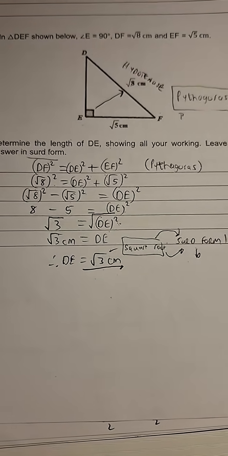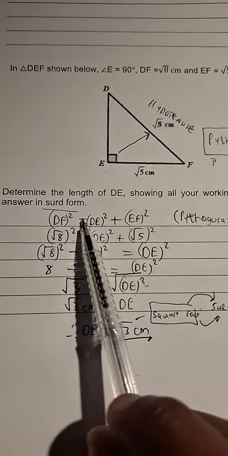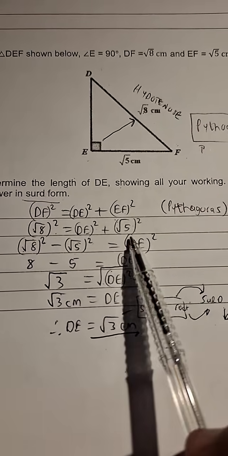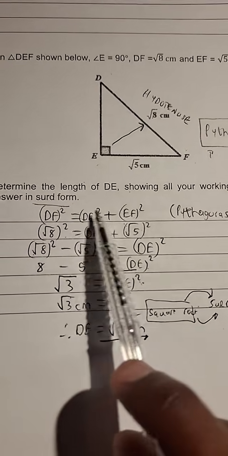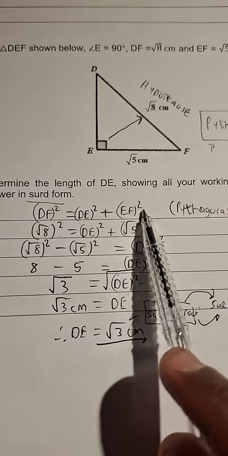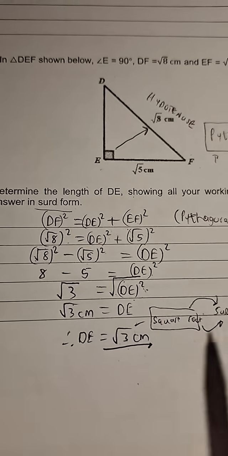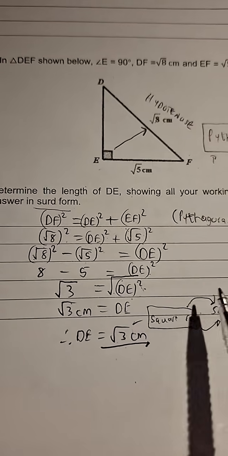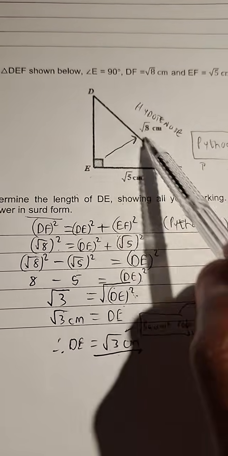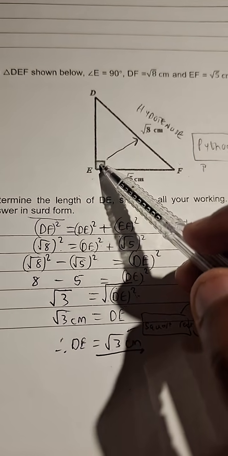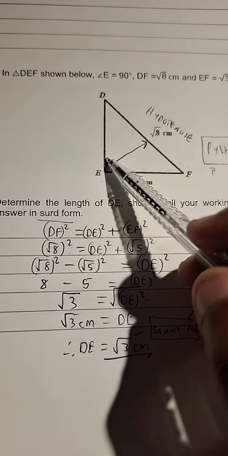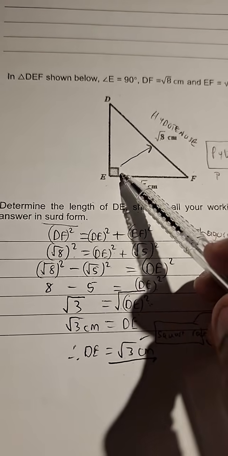Okay, so that's how we get that. Guys, the reason why I wrote this statement as you see it, is because I see some of you saying you should have written DE squared is equal to DF squared minus EF squared. Remember, this statement is written on the basis of the theorem of Pythagoras from its definition. Pythagoras says the square of the hypotenuse side. What is the hypotenuse? The hypotenuse is the side that is opposite the 90-degree angle.